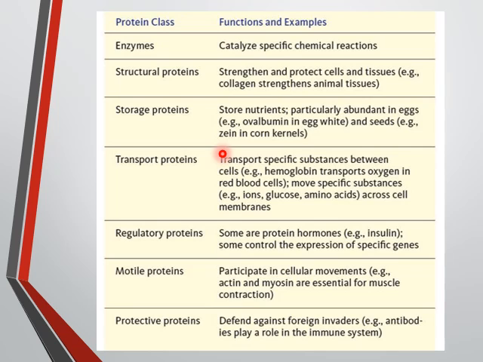All enzymes are proteins, but all proteins are not enzymes because they play many other roles: enzyme; structural protein, for example collagen; storage protein, that is your egg white; transport protein, that is your hemoglobin; regulatory protein, that is your insulin, or sometimes you will find only hormone written there; motile or contractile protein, that is your actin and myosin; and protective protein, known as antibodies. They play a very important role in our immune system.